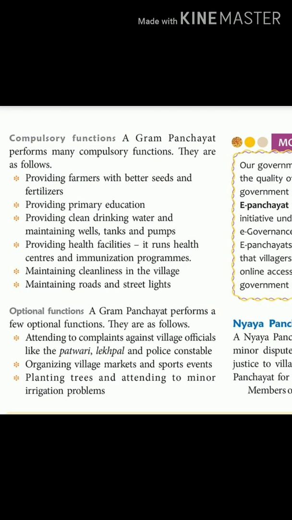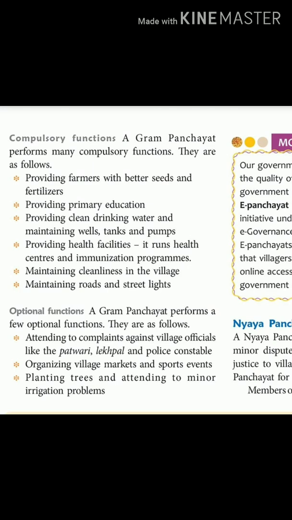Third optional function is planting trees and attending to minor irrigation problems. So that is also one optional function. It says that if trees are planted, minor irrigation problems can also be fixed. These can also be a part of optional functions. This a Gram Panchayat can do optionally to make the village be in a better position.